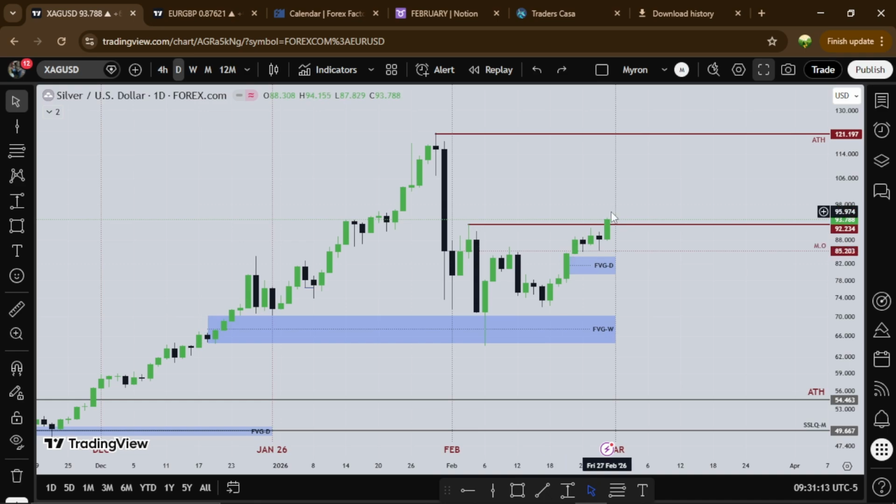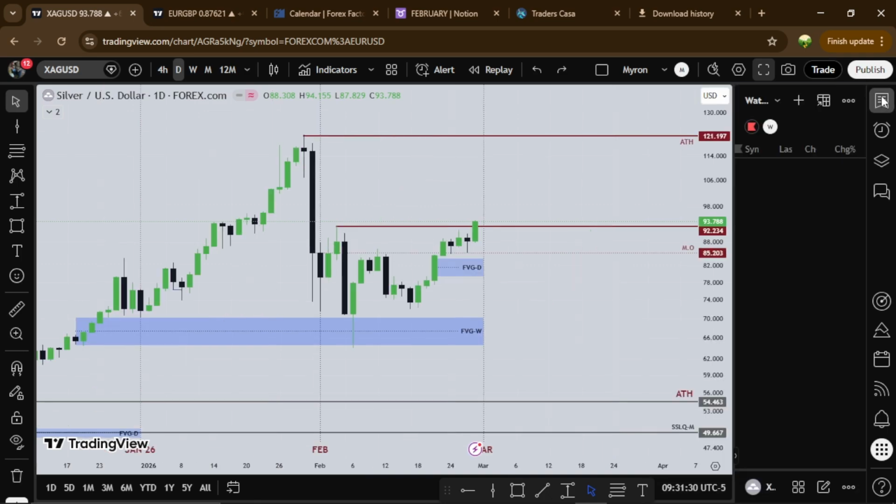So we see silver trying to go higher. For the new month, what am I expecting for the first week of the month, right? I want to see a retracement into this fair value gap for a buying opportunity to go higher. Then maybe we might tackle this all-time high. So that's about that on silver and gold.